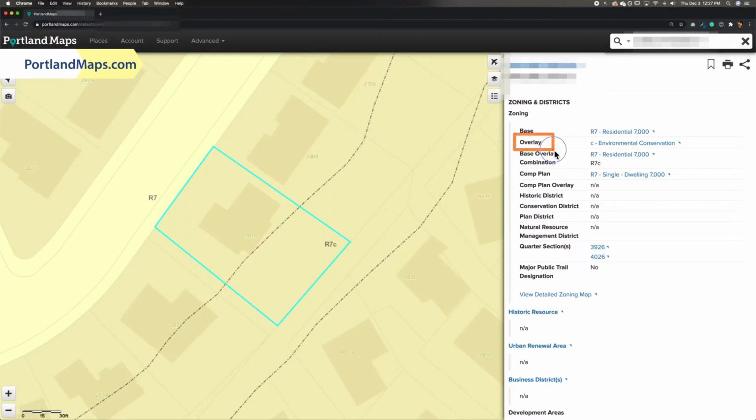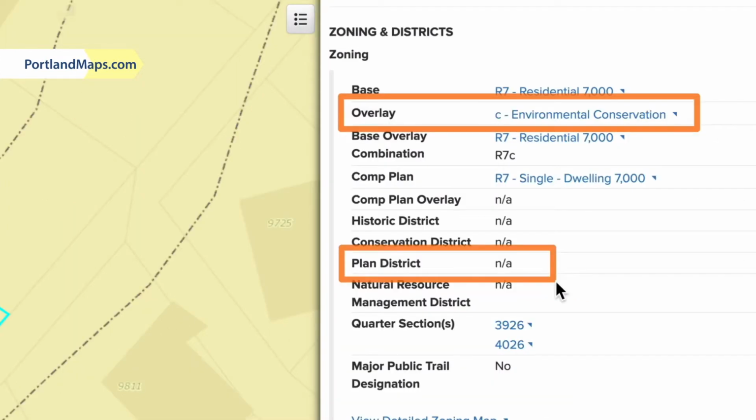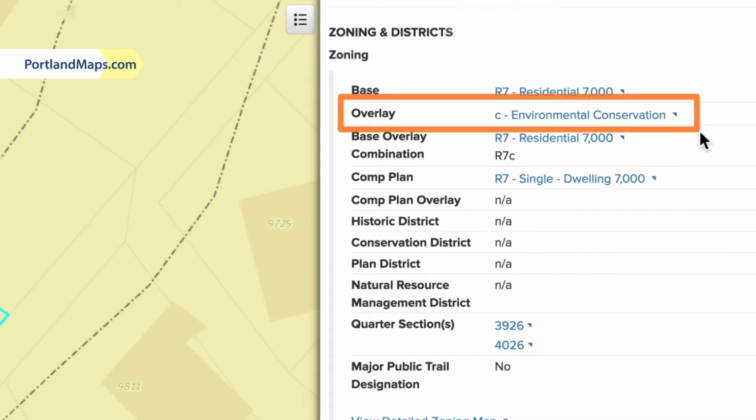But that's not always all you need to find out what you can do on a property. Going back to the zoning and district section on portlandmaps.com, you'll want to check to see if there's an overlay or plan district. If there's a link or note next to where it says overlay or plan district, that usually means there may be additional rules that you'll need to follow. For this property, the overlay shows it's in an environmental conservation zone.